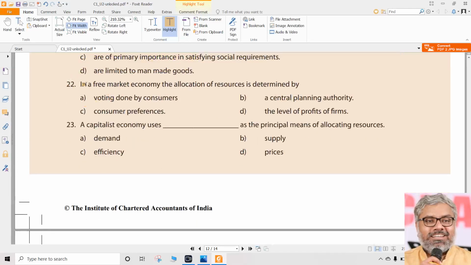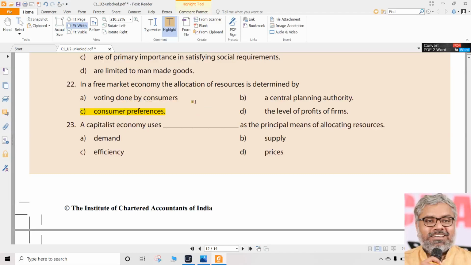Then 22nd question, in a free market economy. Free market economy once again means capitalist economy. The allocation of resources is determined by whom? Ultimately, the allocation of resources is determined by the consumer preferences. So correct option for the 22nd question is C. That is consumer preferences. That happens in the free market economy.